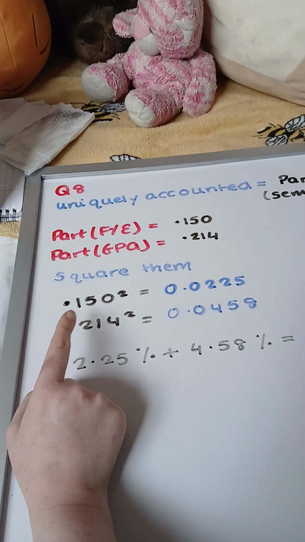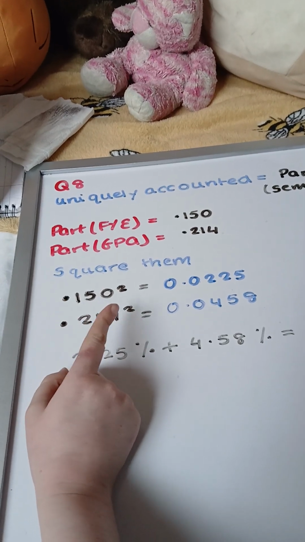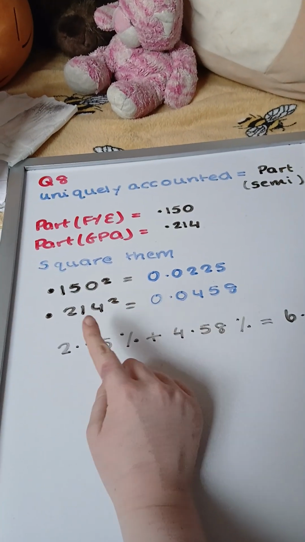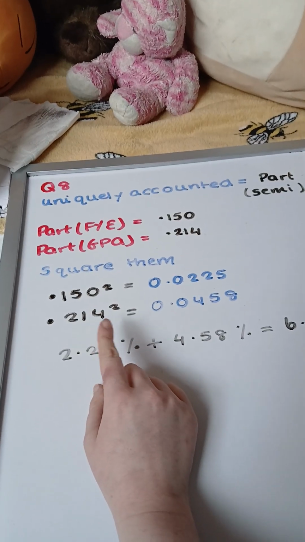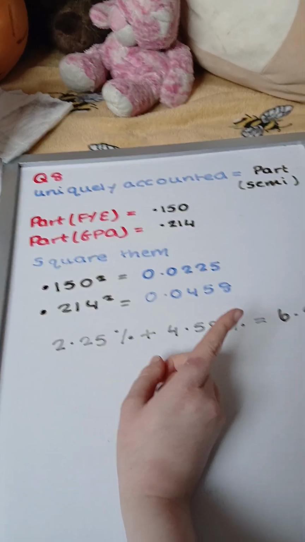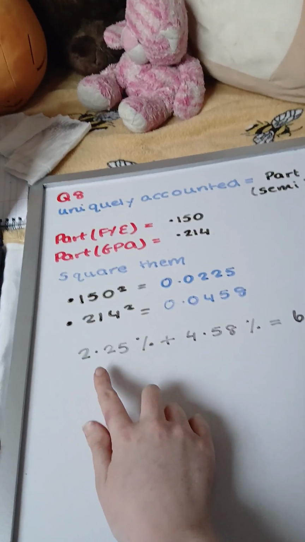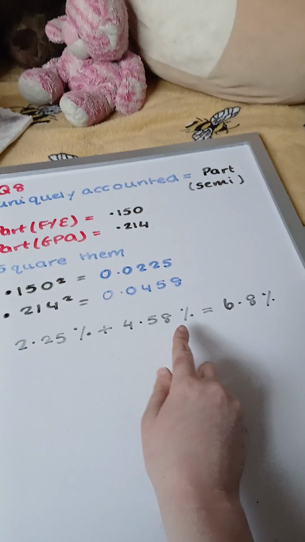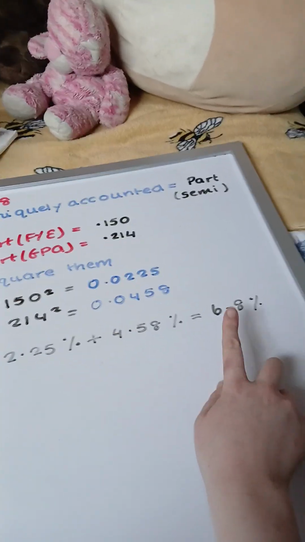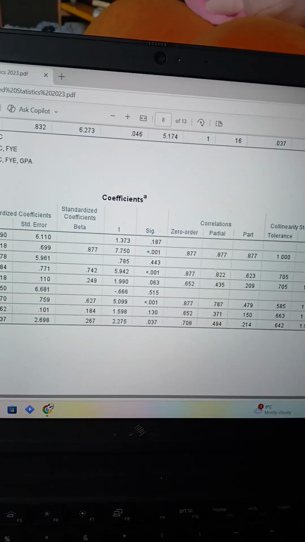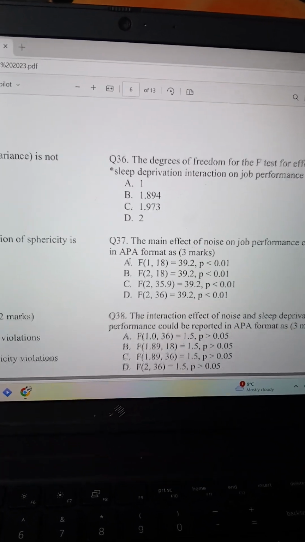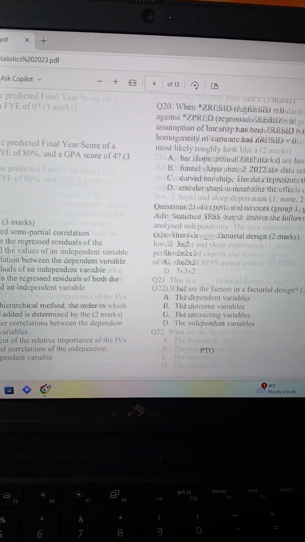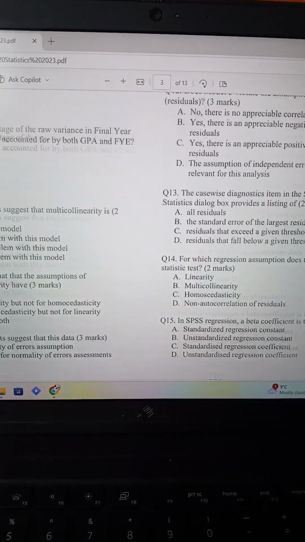0.150 squared is 0.0225, and 0.214 squared is 0.0458. So the percentages are 2.25% and 4.58%. If we add those together, we get 6.8%. And if we go up to our question 8 again, you can see that we have the correct answer as 6.8%.